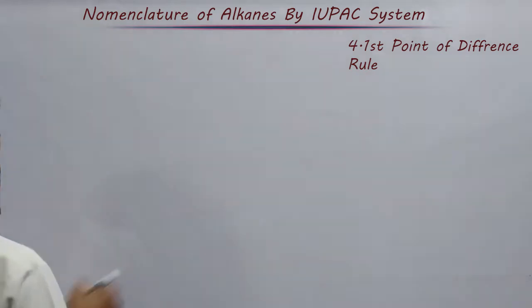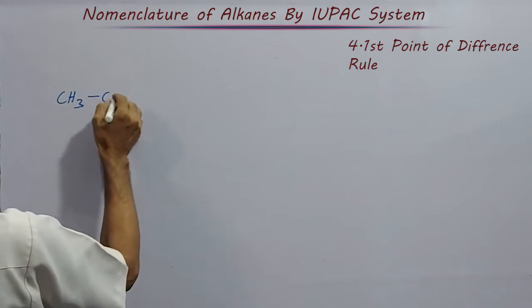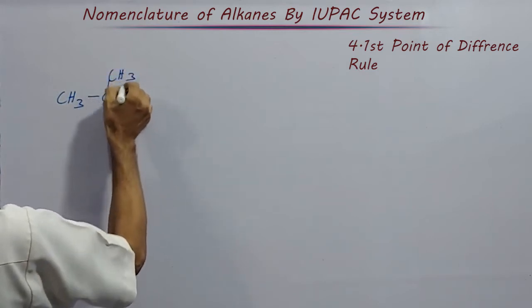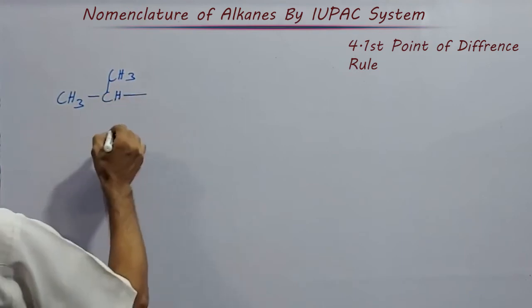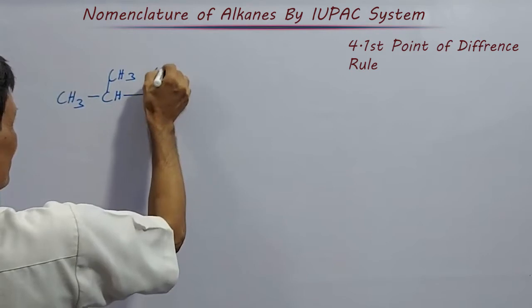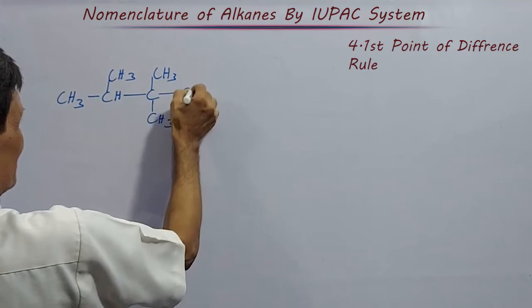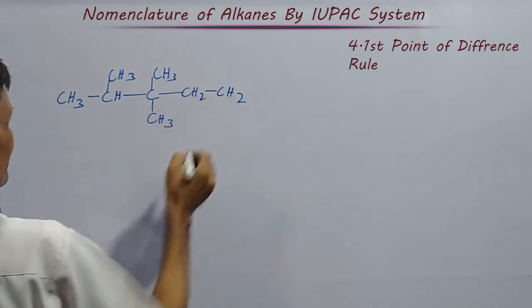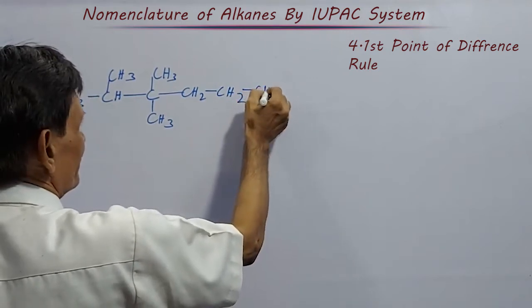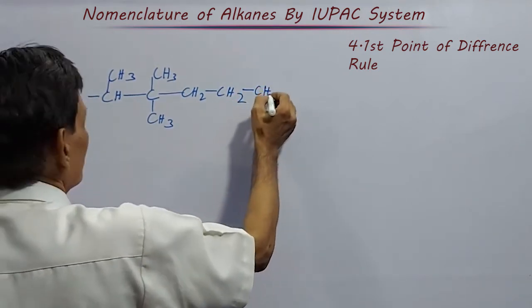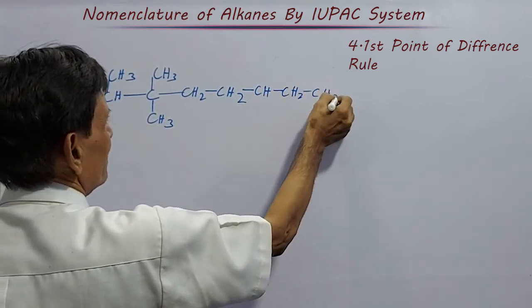Now here, like this one example, CH3, CH3, CH3, CH2, CH2, CH2, CH3.